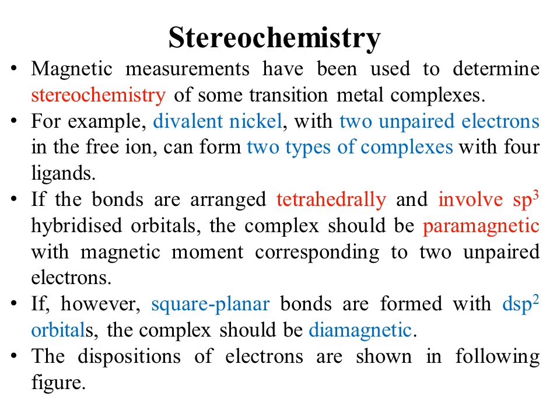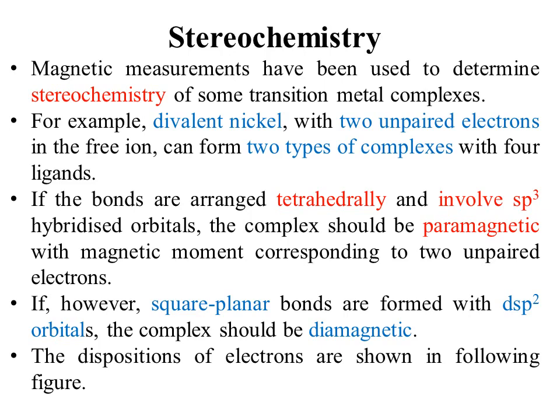If the bonds are arranged tetrahedrally and involve sp3 orbitals, the complex should be paramagnetic with a magnetic moment corresponding to two unpaired electrons. In contrast, if a square planar arrangement of bonds is present around the central metal atom, then the mode of hybridization would be dsp2 instead of sp3, and the complex would be diamagnetic.